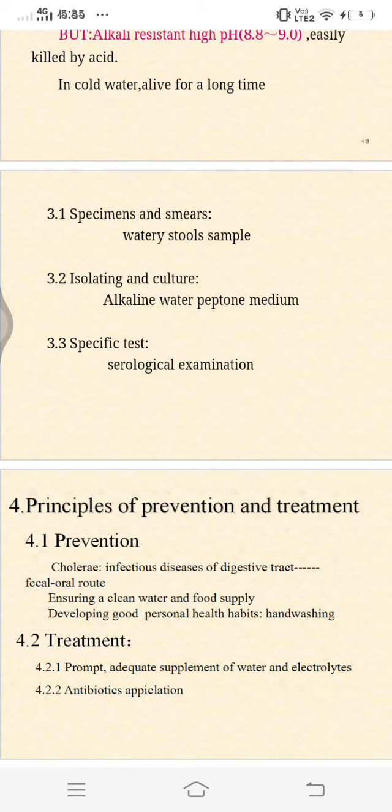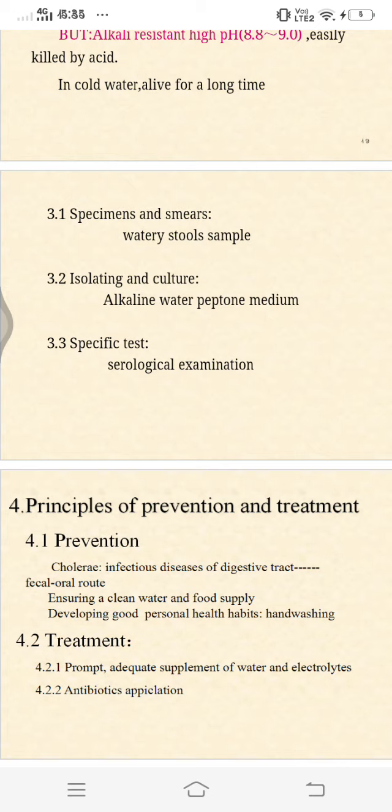Now let us see about Alginolyticus. Alginolyticus resembles Parahaemolyticus, but in culture it is the most halophilic Vibrio, and can tolerate 10% NaCl. It is sucrose fermenting, and pathogenicity is found in sea fish. Of course, it is marine, so found in sea fish. And it causes infections of eyes, ears and wounds in humans acquired by swimming in seawater. So be careful while swimming in seawater.